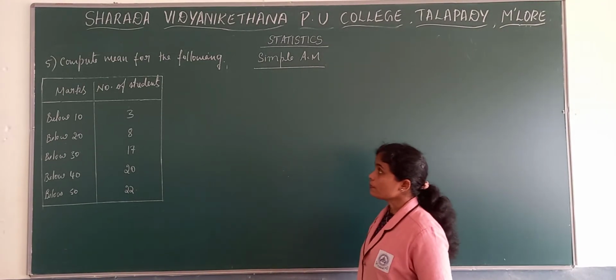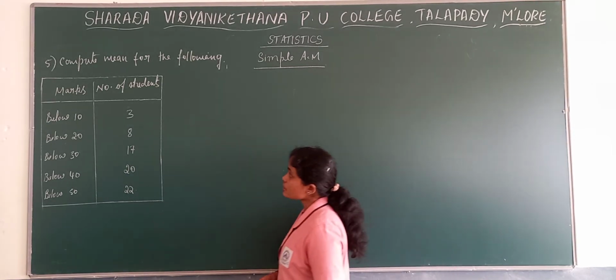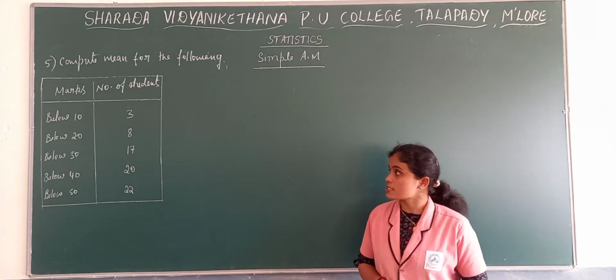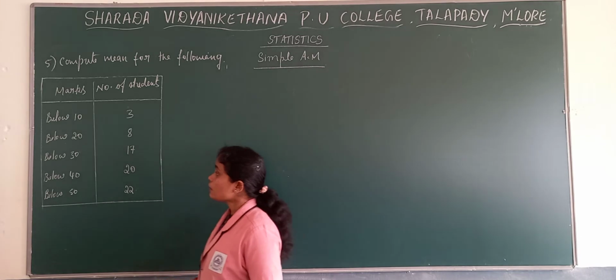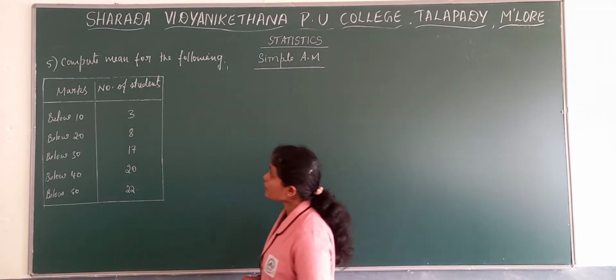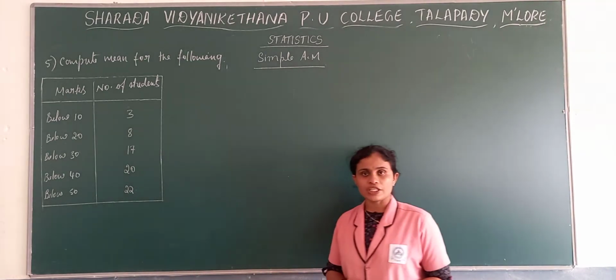Now fifth problem, compute mean for the following. Marks and number of students are given. Marks start with below 10, below 20, below 30, below 40, below 50. And number of students 3, 8, 17, 20 and 22.